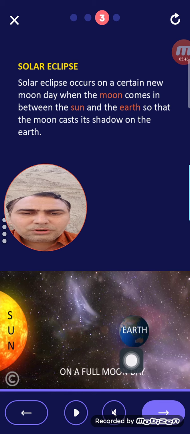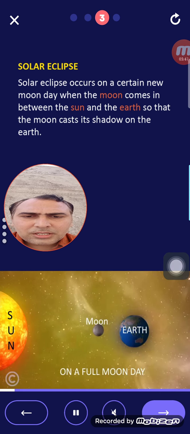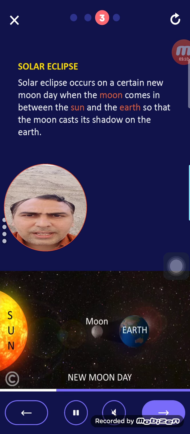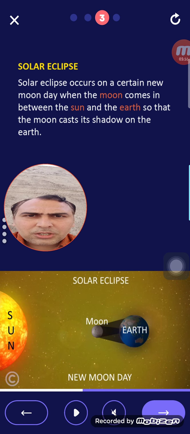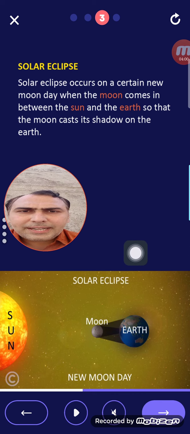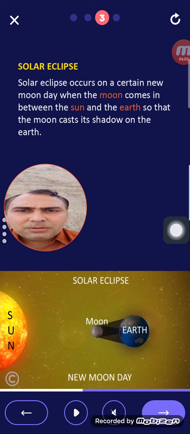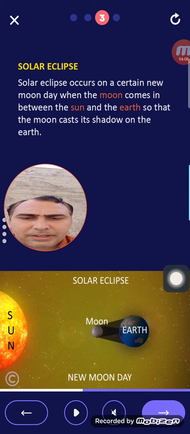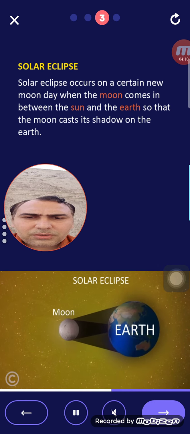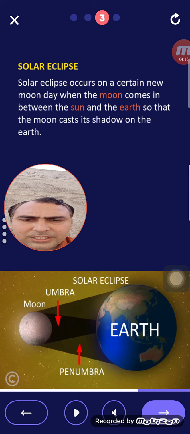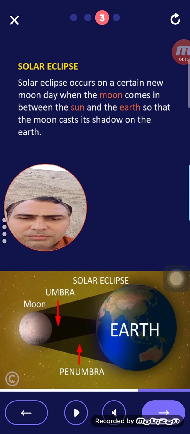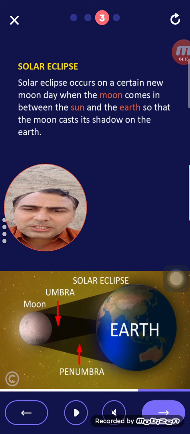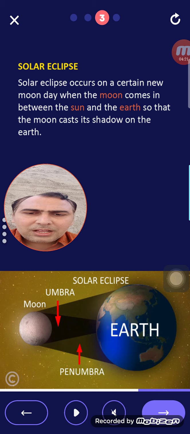This is the full moon day. Let's see, the Sun gives light to the Earth, but in between the Moon comes. So this is the Sun. What happens? A solar eclipse occurs on a certain new moon day. Moon day, we can say Poonam, right? The Moon comes in between the Sun and the Earth, so that the Moon casts its shadow. This is the Moon and this is the Earth. In between, the shadow is there. We can see the new moon day. This is the umbra. Here the Moon is the object. So the umbra and penumbra show.